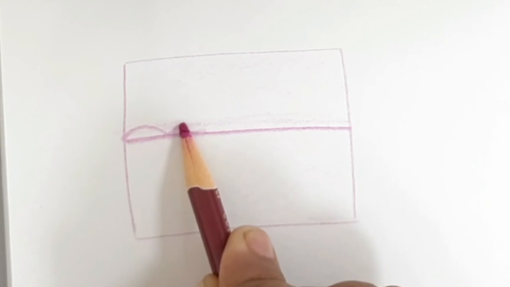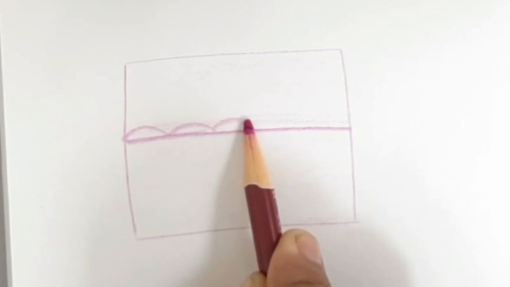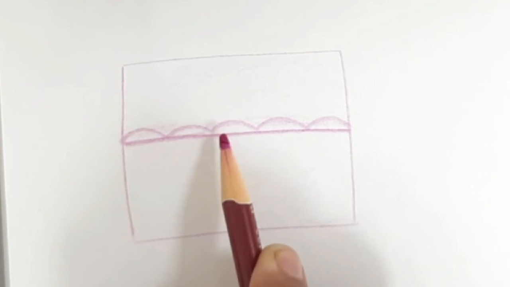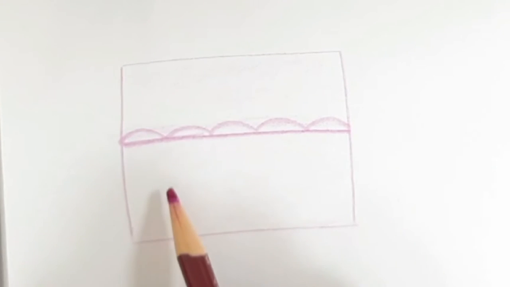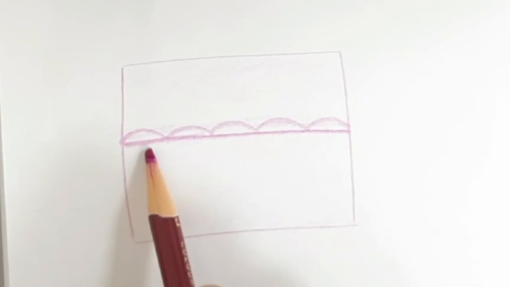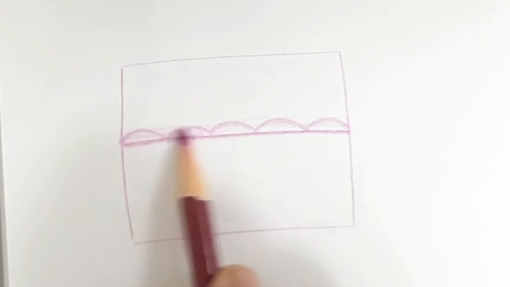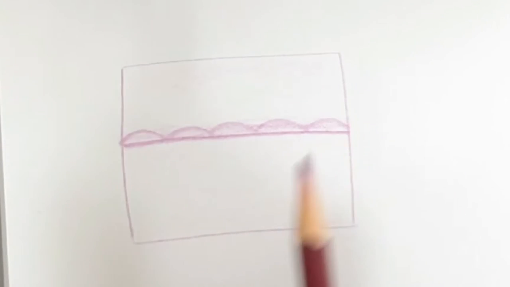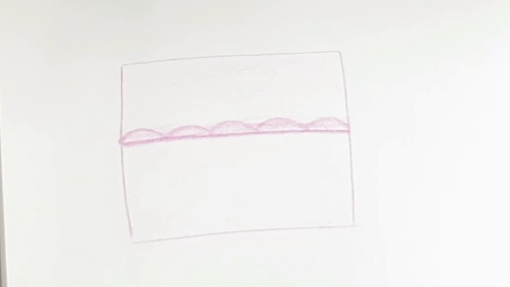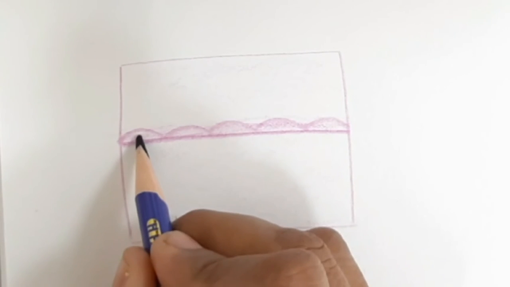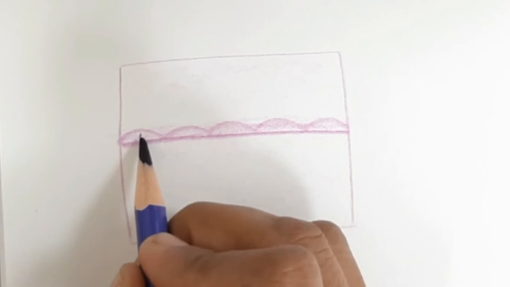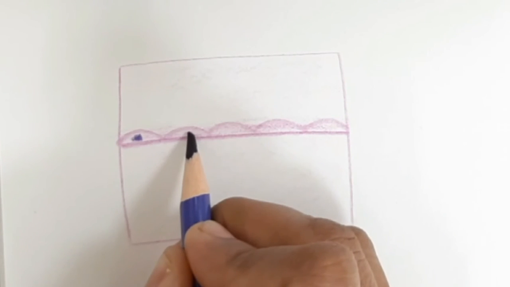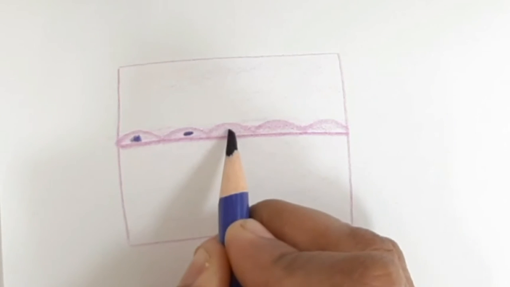When there is a single layer of cells, it is known as simple epithelium, and more than one layer of cells is known as stratified epithelium. So here there is a simple epithelium. When the cell is flat, it is known as simple squamous epithelium. In simple squamous epithelium, the nucleus is flat and there is a little amount of cytoplasm present.